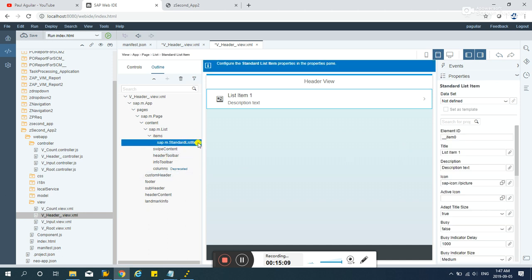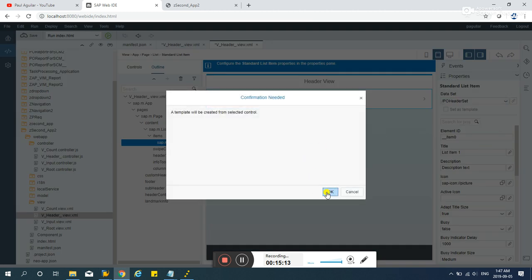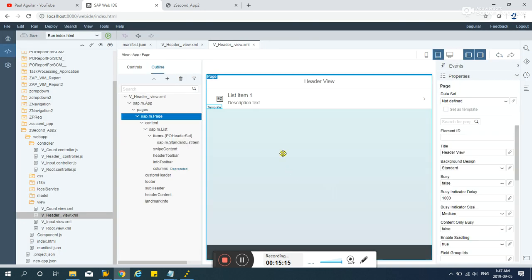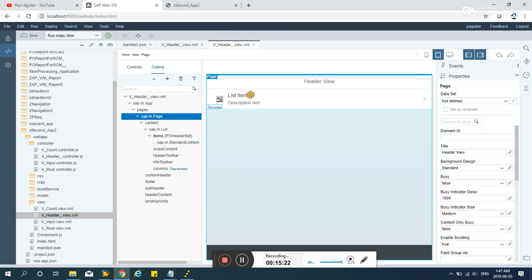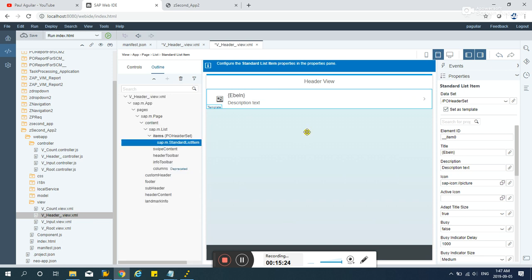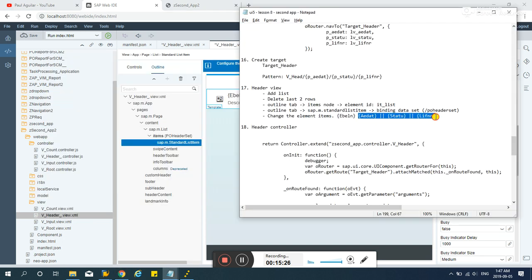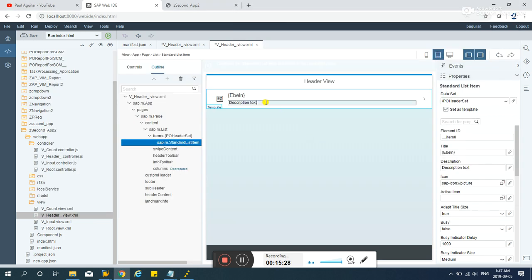Enter and hit this one and add the binding to the PO header set. Hit OK and add some change texts and the description. Change that also.